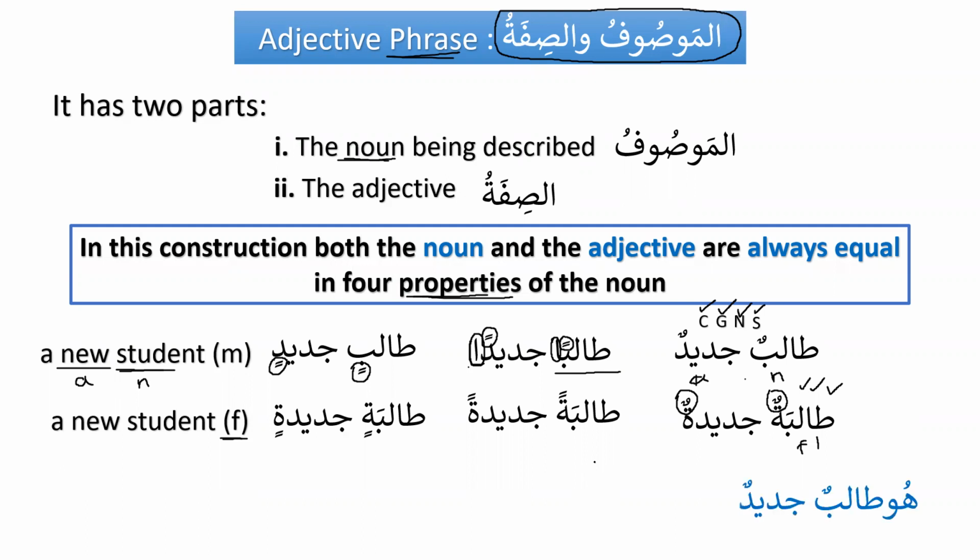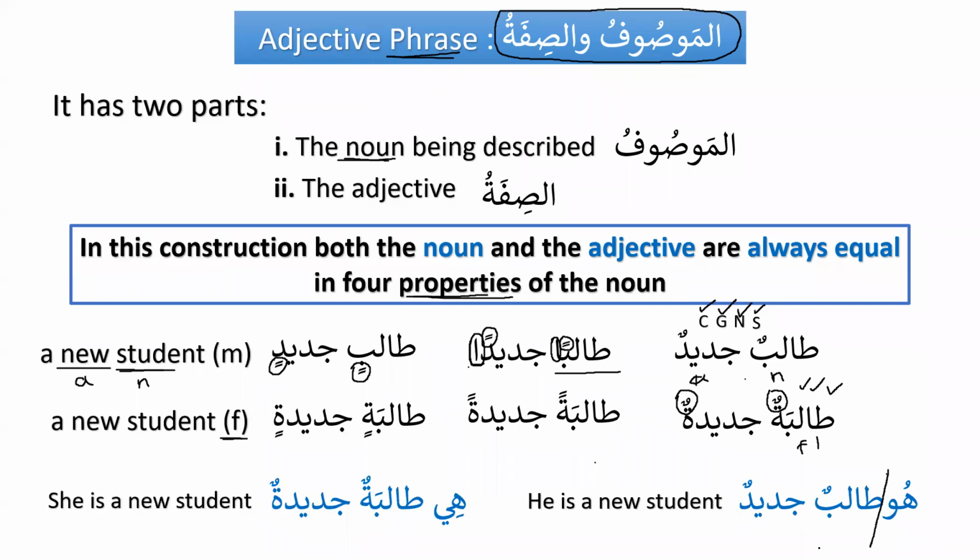So for example, we say huwa talibun jadidun. Now, is it a complete sentence? Yes, huwa talibun jadidun. So we will say he is a new student. And similarly for the feminine, we will say hiya talibatun jadidatun, and it will be she is a new student. So now it's a complete sentence. We have to have subject and predicate. So either they are used as subject or they are used as predicate. So now we can see that we have used al-mawsuf and sifa as predicate.